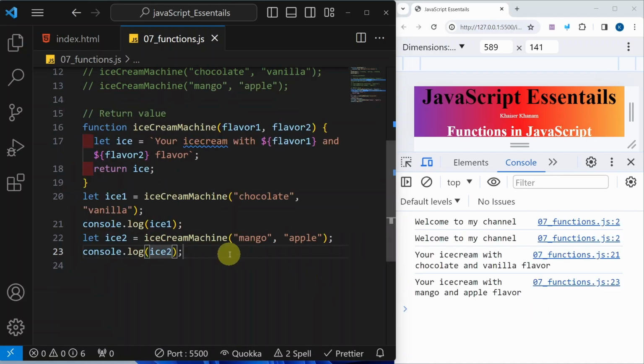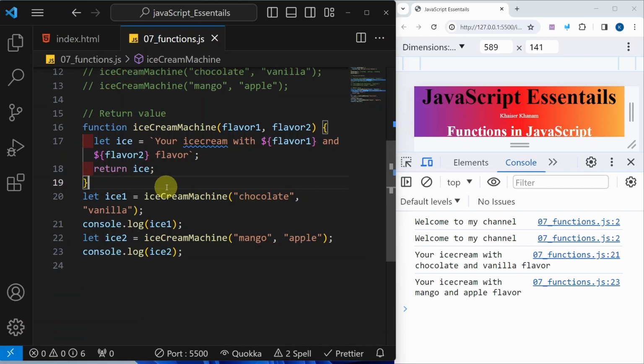Now save. Again, I will be getting the result. I hope you understood this concept, how to use the return keyword. Whatever final result we are getting, we are just returning that final result, and it is nothing but a value. So after calling that function, we have to store the value in one variable, and finally, we are just logging that variable.